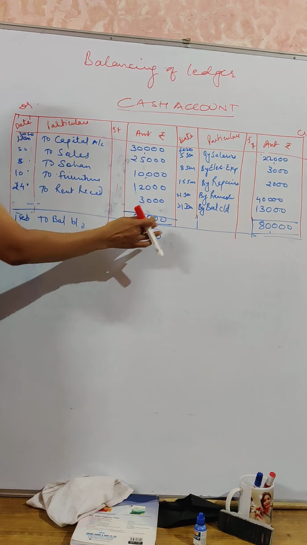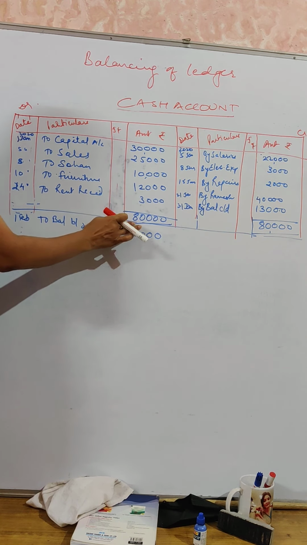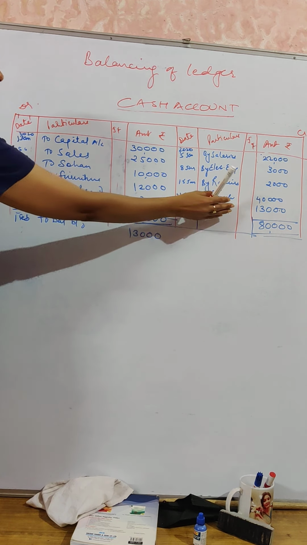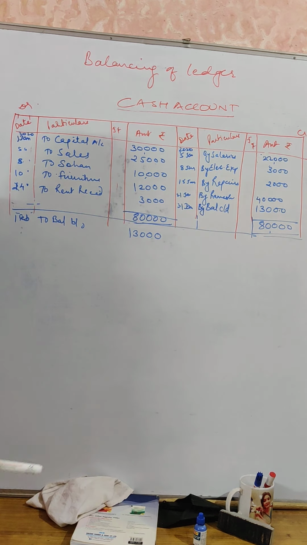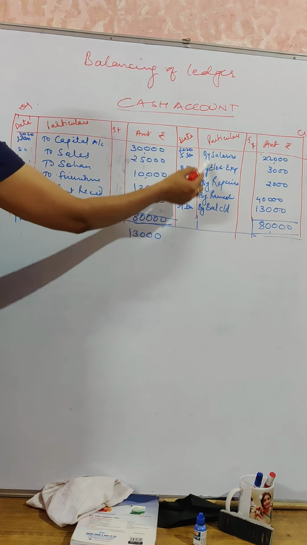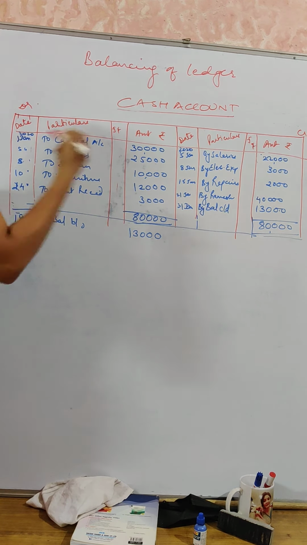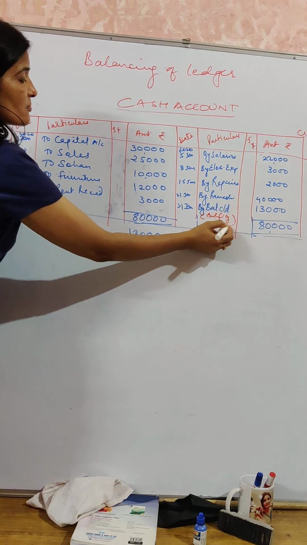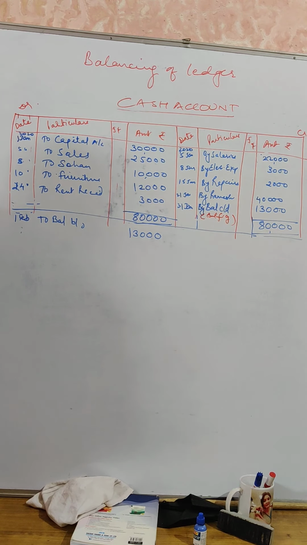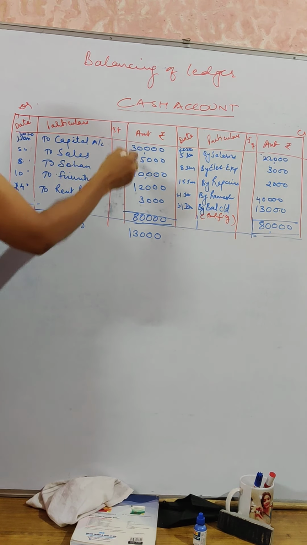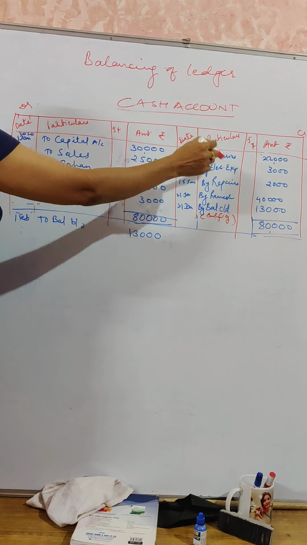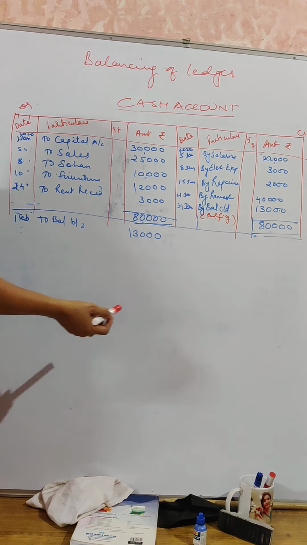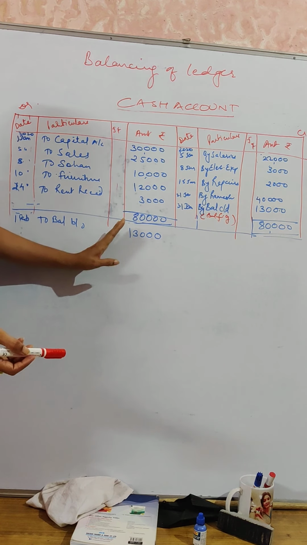So what I did, I totaled these debits, that comes to rupees 80,000. After that, I deducted all these credits. The sum total of these credits is 67,000. 80 minus 67, that is 13,000, is your balancing figure, okay? Because your debit must be equal to credit. So I added all the debits, then I added all the credits. After that I deducted. So this balance is known as a debit balance. Why debit balance? Because the debit side is more.